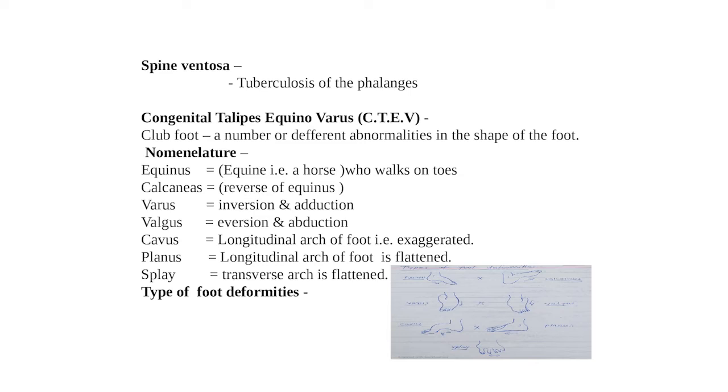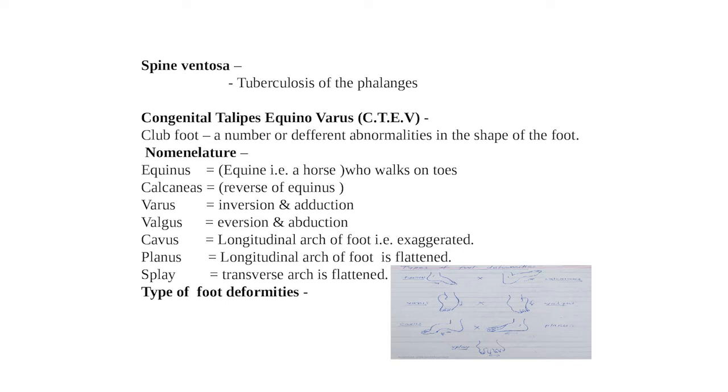The next point of this lecture is congenital talipes equinovarus, that is CTEV, the club foot, a number of different abnormalities in the shape of the foot. Nomenclature: equinus, from equine, the horse, who walks on toes. Calcaneus is the reverse of equinus. Varus is inversion and adduction. Valgus is eversion and abduction. Cavus is when the longitudinal arch of the foot is exaggerated. Planus is when the longitudinal arch of the foot is flattened. Splay is when the transverse arch is flattened.